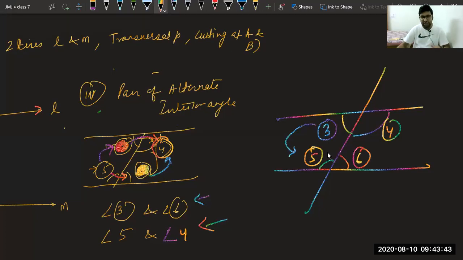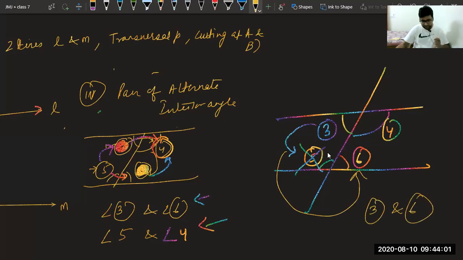You will cancel it because you want the alternate one. The alternate one is 6. So 3 and 6 become alternate interior angles. Similarly, when we start with 4, the next angle is 3. Cut it. So the alternate angle is 5. That is why 4 and 5 are alternate interior angles.